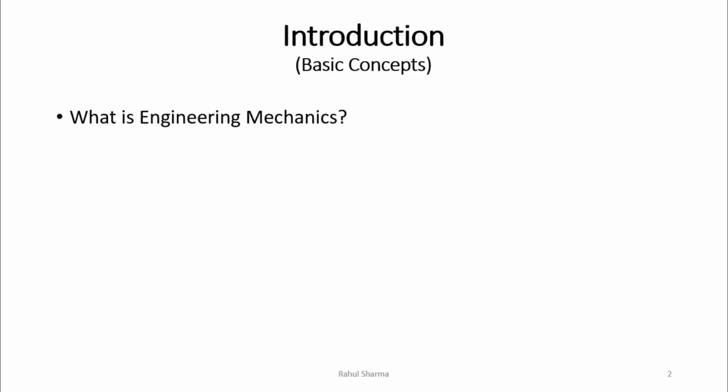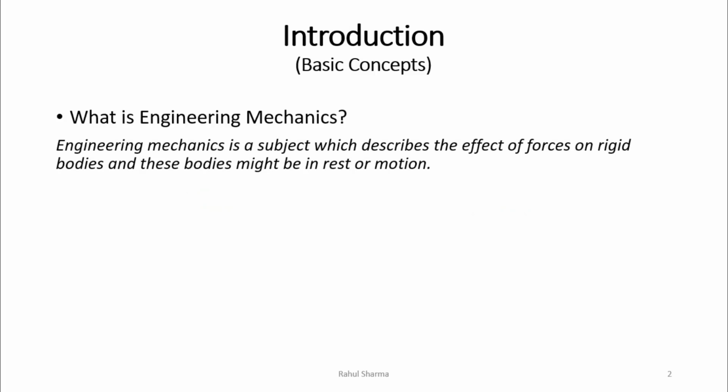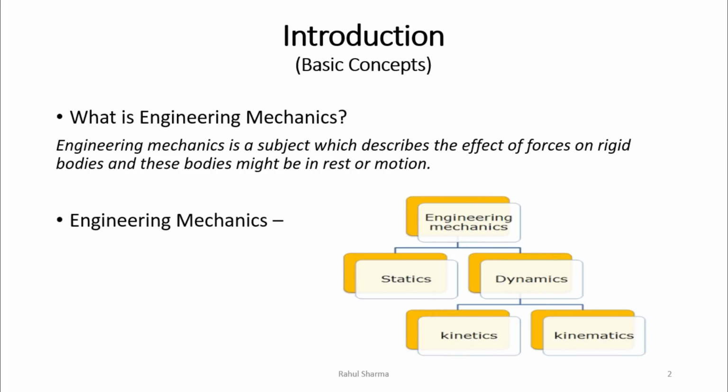Engineering mechanics is actually a subject which describes the effect of forces on rigid body, and these bodies might be in rest or in motion. Now let's say any object is there and a system of forces are being applied: inclined force, pull, push, gravitational force, normal reaction, friction force. A number of forces are acting on a body, and when we study this type of body, then it comes under the engineering mechanics. Now, what are the types of engineering mechanics?